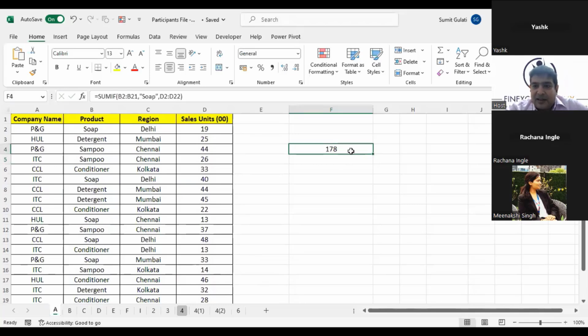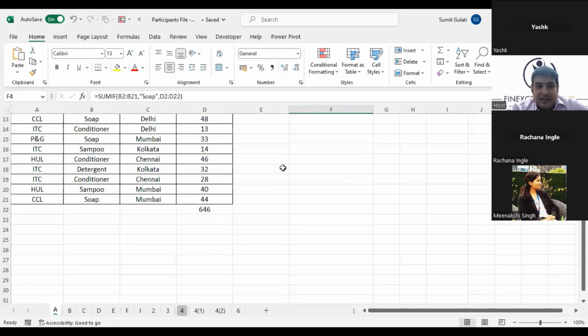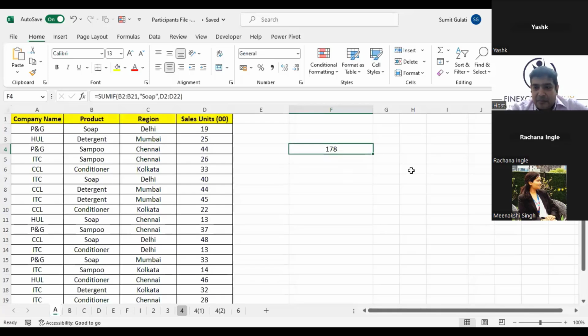So are we getting 178? Are we getting 178? 178 is not the right answer. Someone wrote 197. 178 is not the right answer. The reason being, that is where we may go wrong at times. If I take a decision based on 178, it may go wrong.